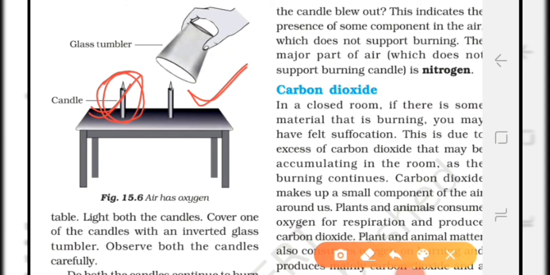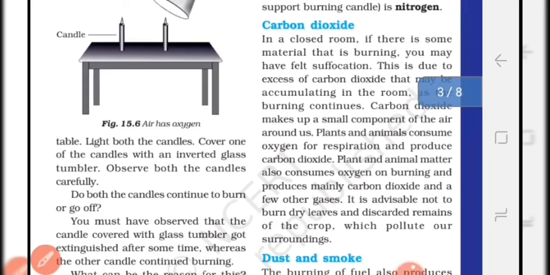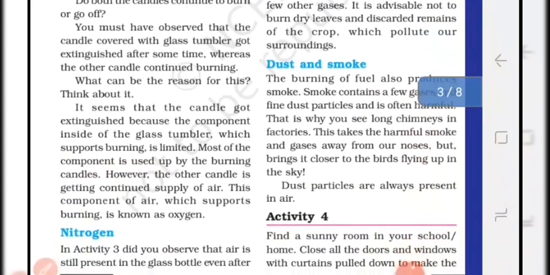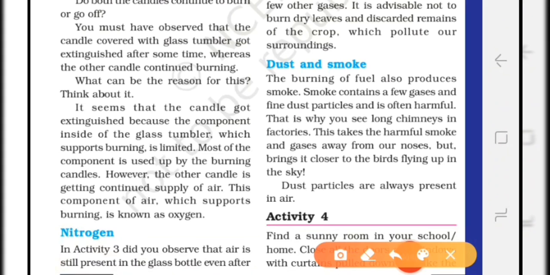Why? Because the candle used the oxygen present inside the glass for burning, but when all the oxygen was used up, then the flame went off. Students, so this activity proved that oxygen is necessary for the burning of substances. So the component of air which supports burning is known as oxygen.